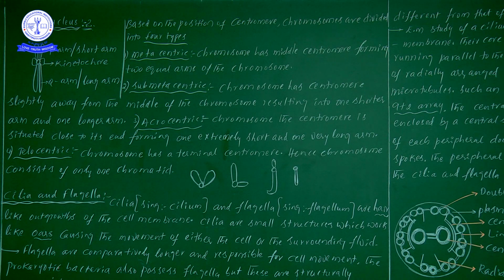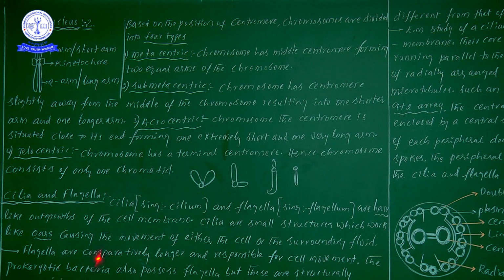Suppose you sit in a car or bus and move forward, then the objects around the bus or car seem to be moving back. Likewise here, when the oars are working, the cell will move forward or the surrounding liquid will move back. I hope, my dear students, you understood this explanation.